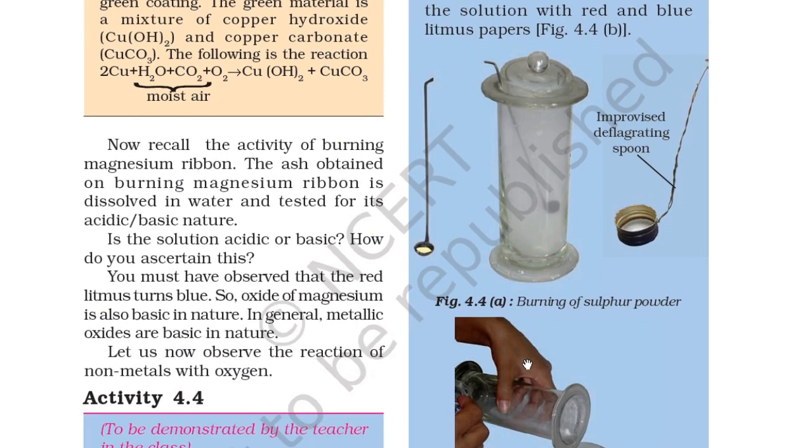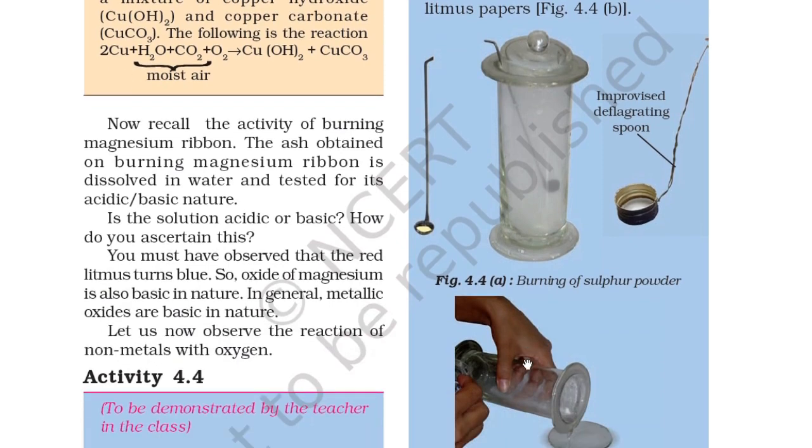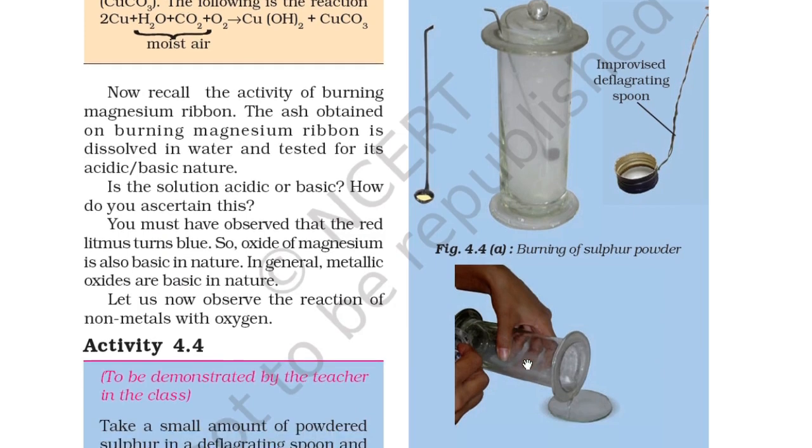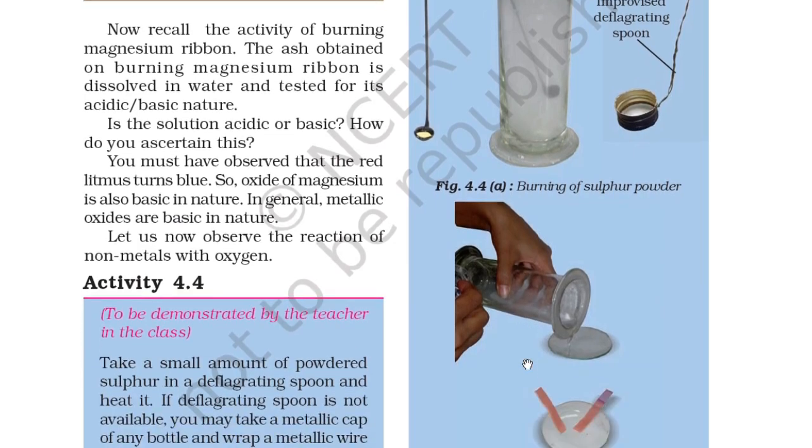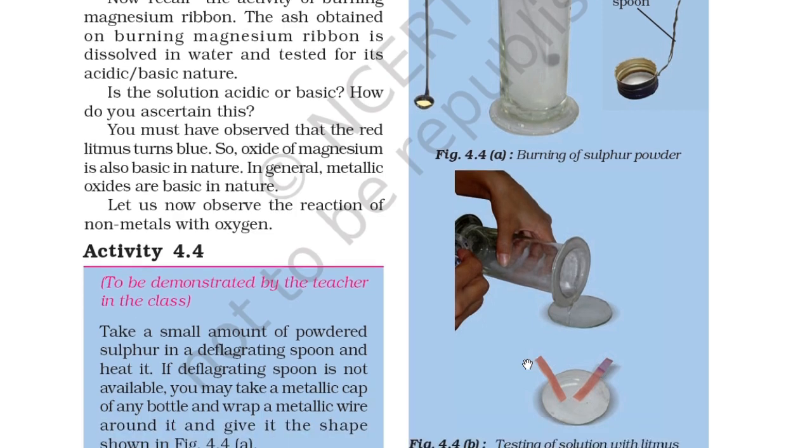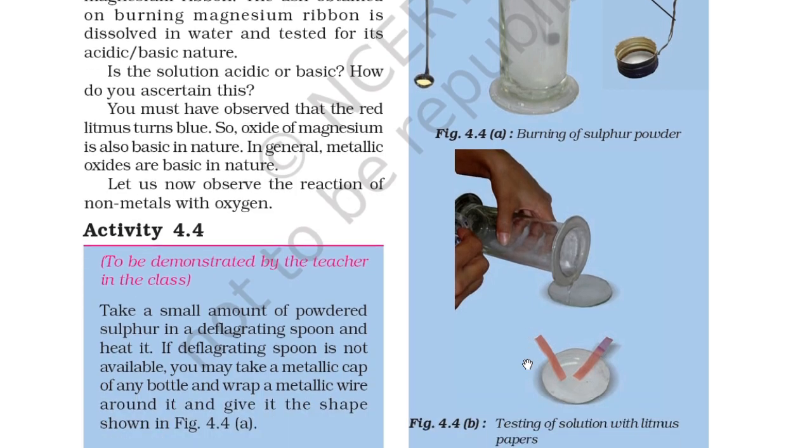Now recall the activity of burning a magnesium ribbon. The ash obtained on burning the magnesium ribbon is dissolved in water and tested for its acidic and basic nature. Is the solution acidic or basic? How do you ascertain this? You must have observed that the red litmus paper turns blue. So the oxide of magnesium is also basic in nature. Red turns into blue, which means that it is basic in nature. In general, metallic oxides are basic in nature. So you should remember that.